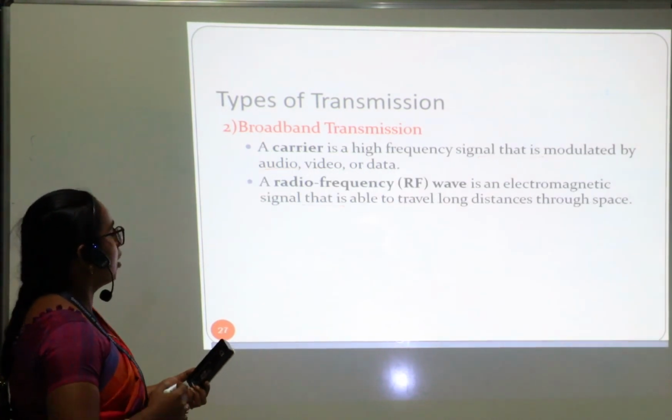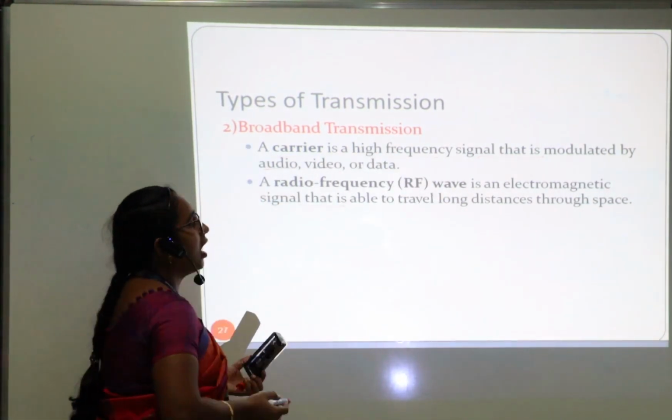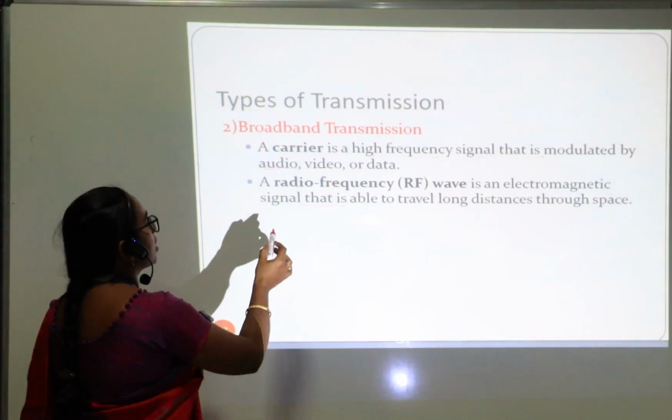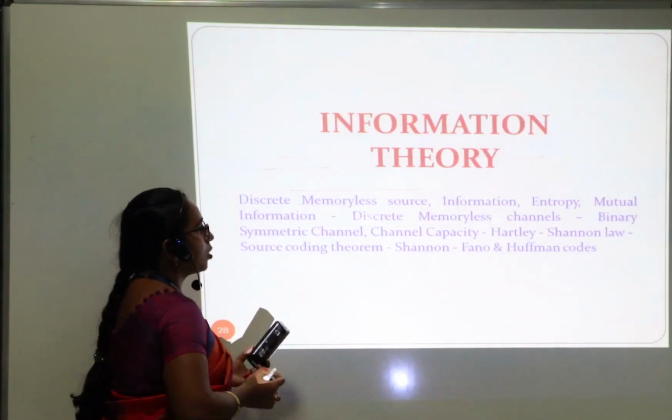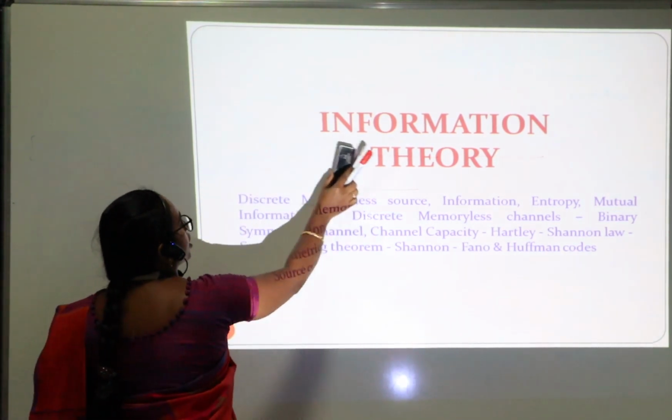Next one is the broadband channel. That is, we are going to use a high frequency carrier. The high frequency carrier can be modulated over the channel by using radio waves. The radio waves will be a high information system. Okay. Next, we are going to see about information theory.